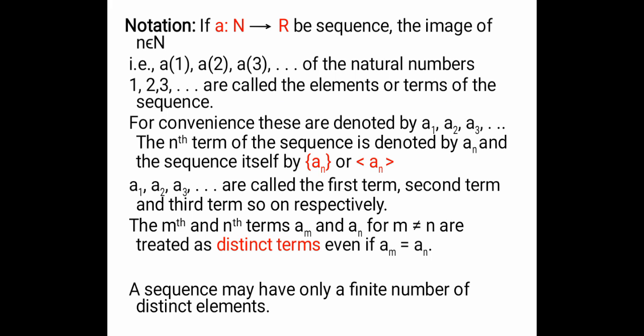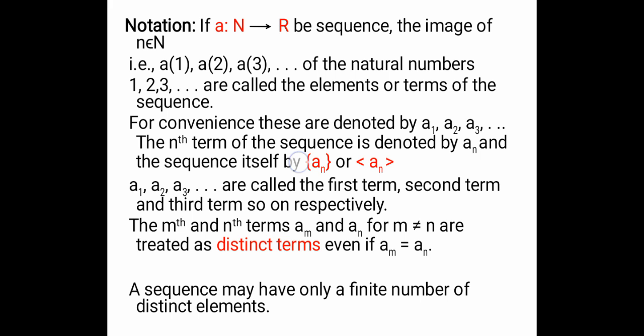Now for our convenience, we will denote a of 1 as a1, a of 2 as a2, a of 3 as a3 and so on. The nth term of the sequence is denoted by an, and the sequence itself is denoted within curly braces, writing {an}, or within angle braces also you can denote it.